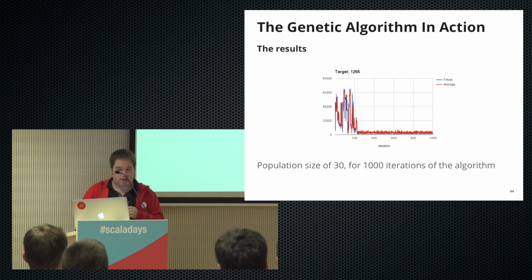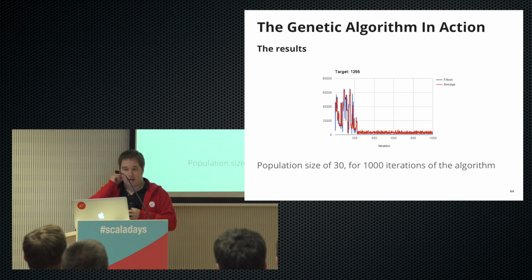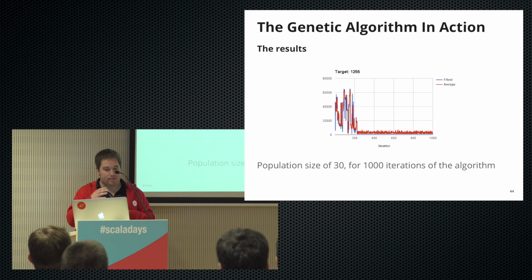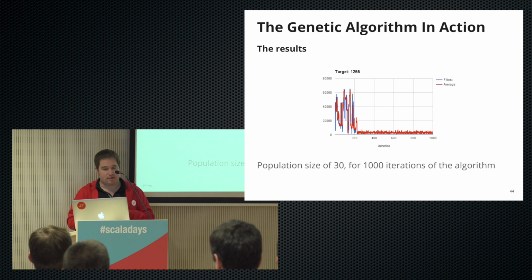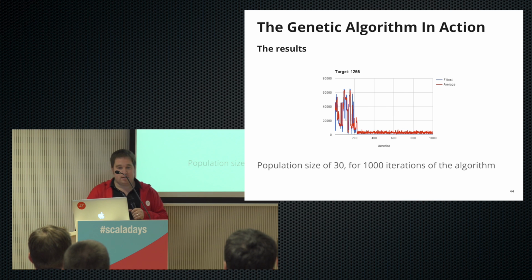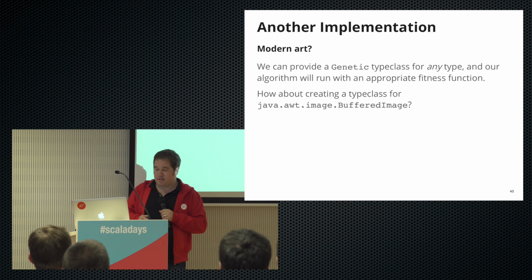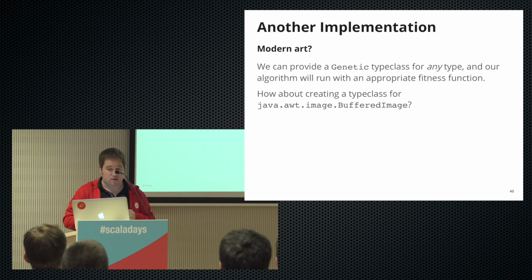And then maybe just another one, a similar number, just another run, and actually this found the target maybe a little bit quicker. I did this with a population size of 30. So there were 30 chromosomes in each iteration, and I did this for 1,000 iterations of the algorithm. And then maybe a slightly more interesting one to finish off with is maybe we could do some modern art.